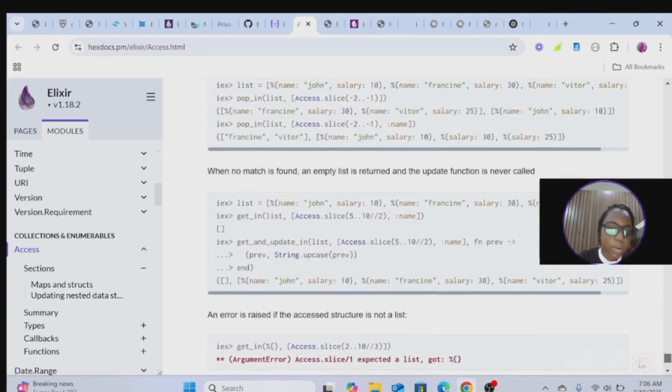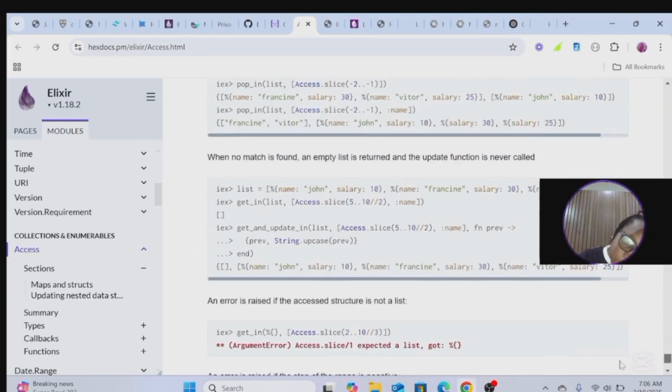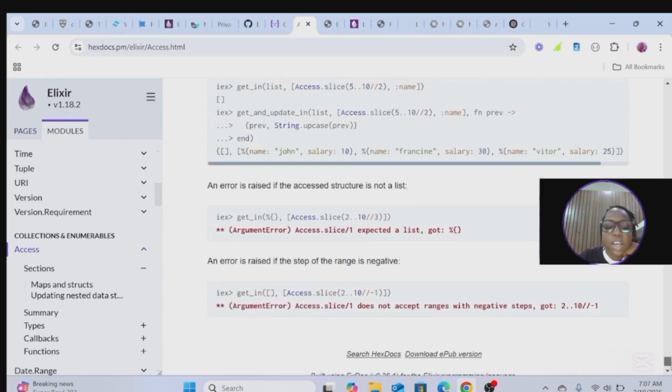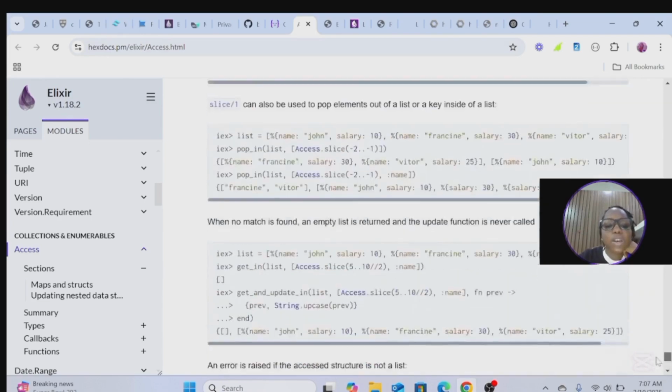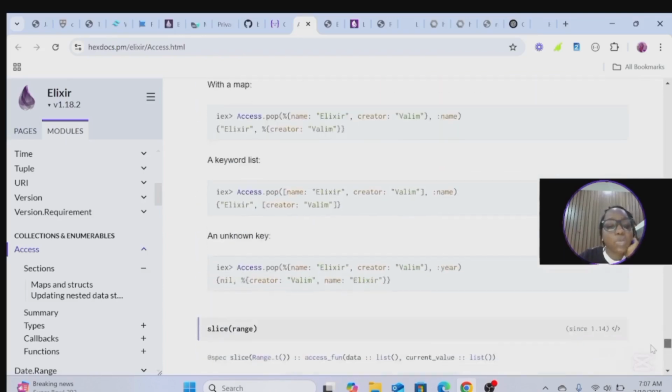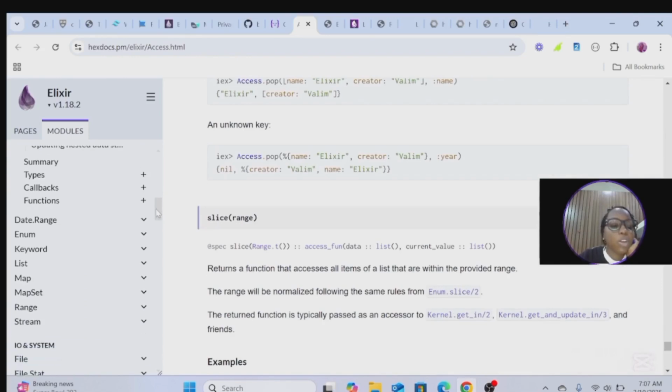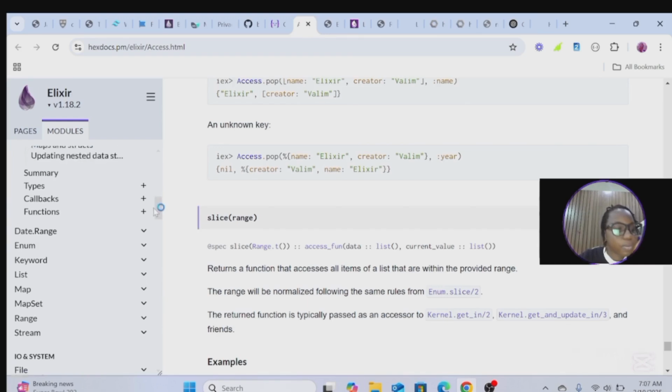There are so many examples they have given you over here, so you could play around with each of the examples and see this error. For access, the slice is expected in this, but there are so many errors that can occur when you pass in the wrong data type or the wrong value. So this is an argument error. When we're dealing with errors, we will try to explain what an argument error is, give an example of it, and show how you can debug it. So stay tuned.